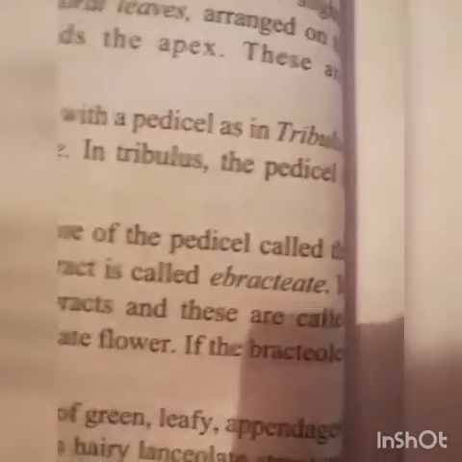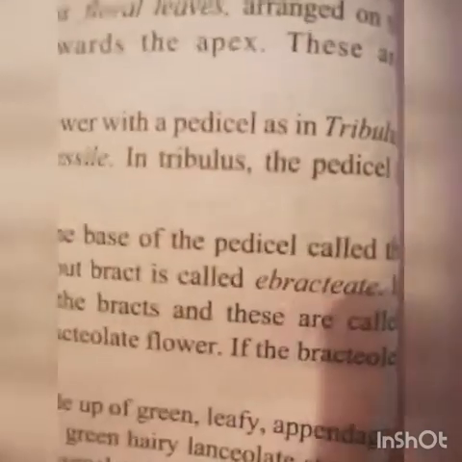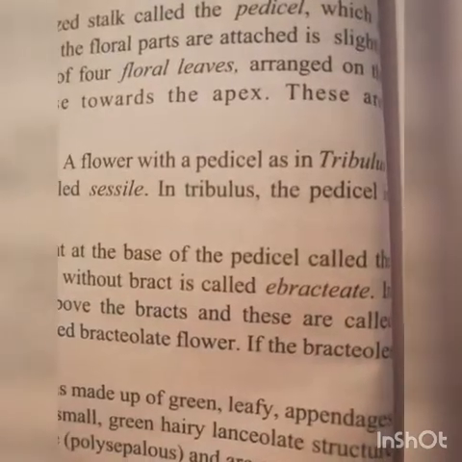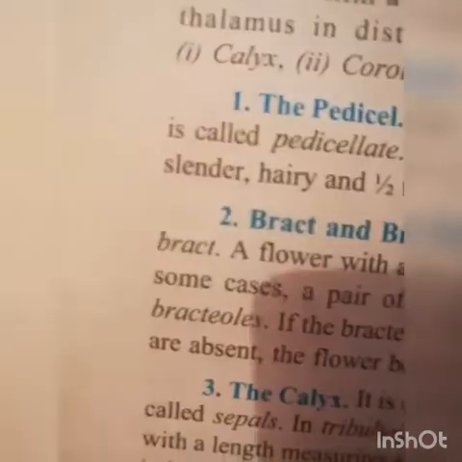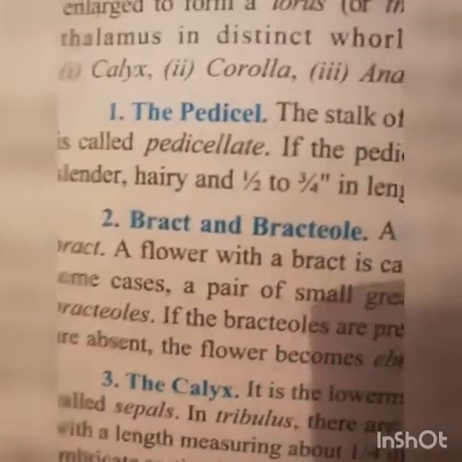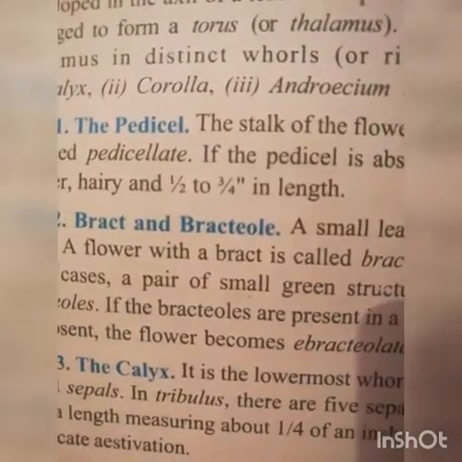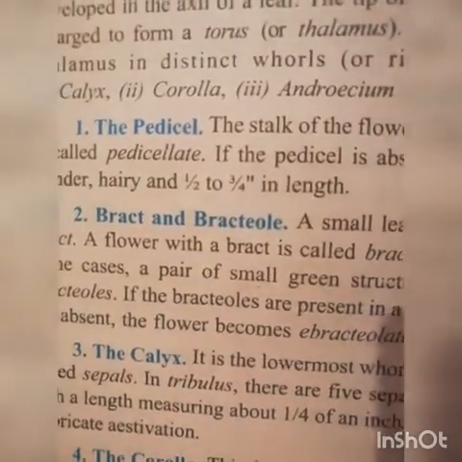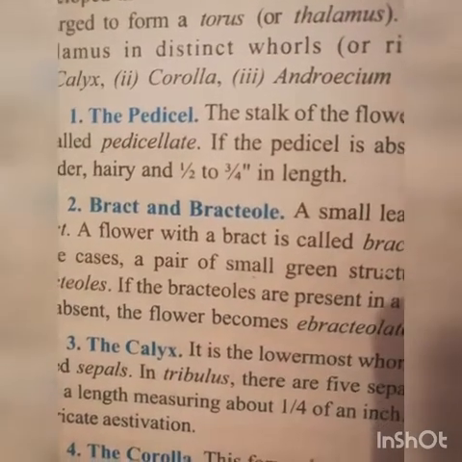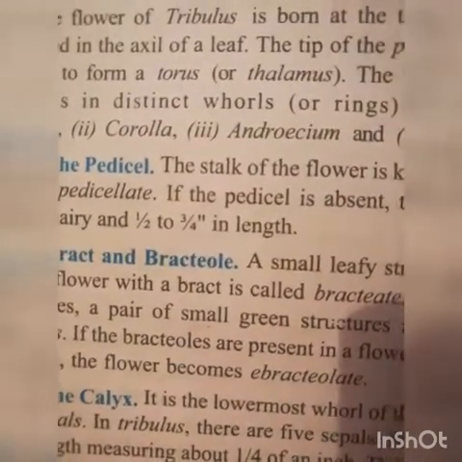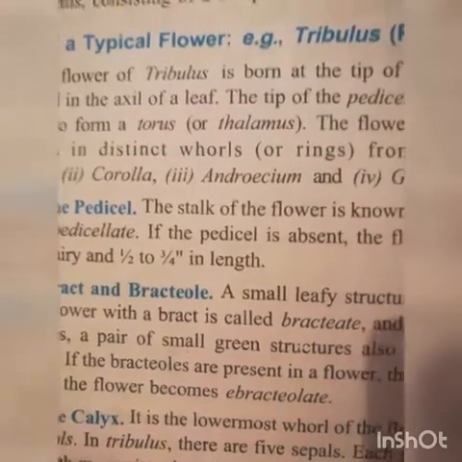In Tribulus, the pedicel is cylindrical, hairy, and half to three-quarters of an inch in length.